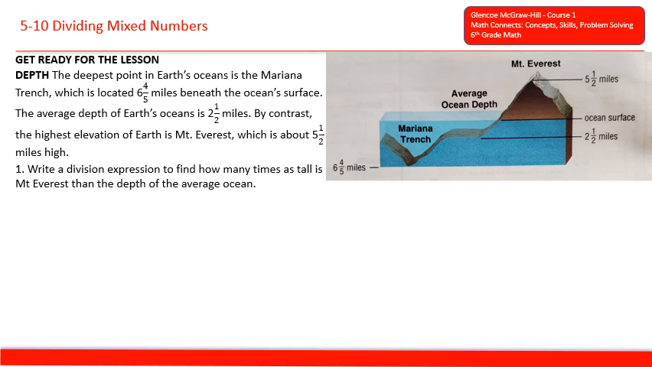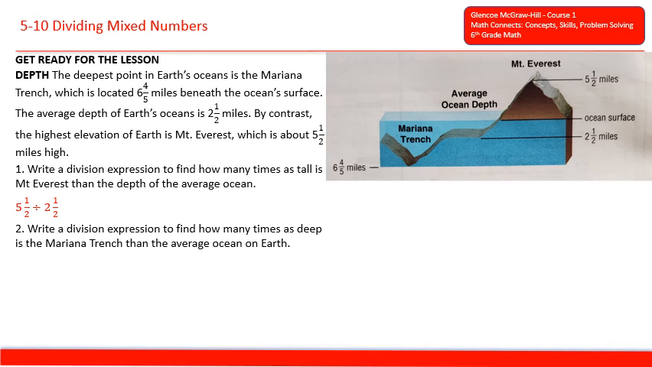Write a division expression to find how many times as tall as Mount Everest is the depth of the average ocean. So 5.5 divided by 2.5. Write a division expression to find how many times as deep the Mariana Trench is than the average ocean on Earth. So 6 4/5, which is the depth of the trench, divided by 2.5.